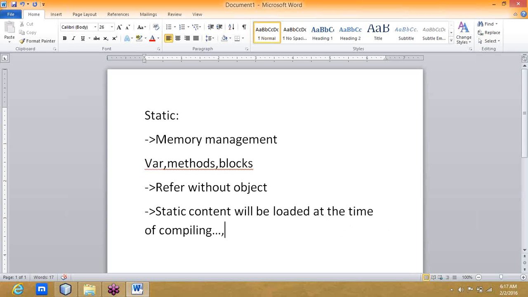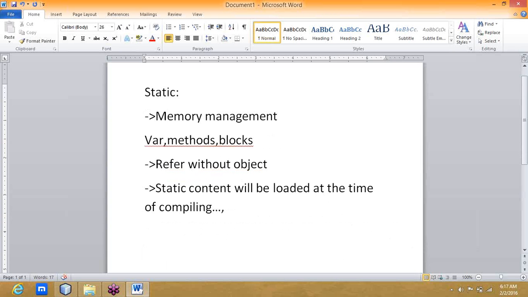You can take it like this: when our program loads, whenever we start the execution, at that time itself the static content will be loaded to the memory. It is not waiting for the object. But normally, all the program variables we are keeping get memory at the time of object declaration itself. Static content means it is automatically loaded. That's why we don't need any object to make a call. Have you got the difference?